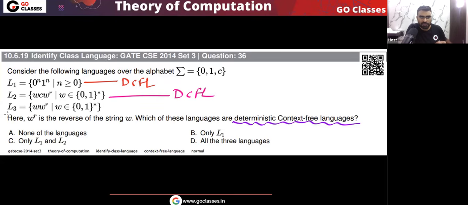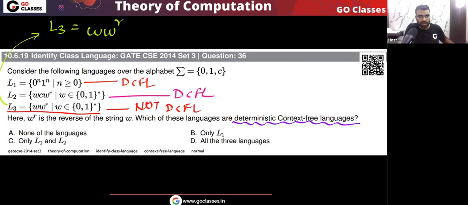What about L3? L3 is saying WW reverse, where W is a binary string. Now this language is not DCFL. We have already seen this many times, in the previous lecture also, in the DCFL and CFL identification. Why is this not DCFL? Because here we cannot find the middle. I told you DPDA cannot find the middle. This is your L3, WW reverse, where W belongs to 0 1 whole star.